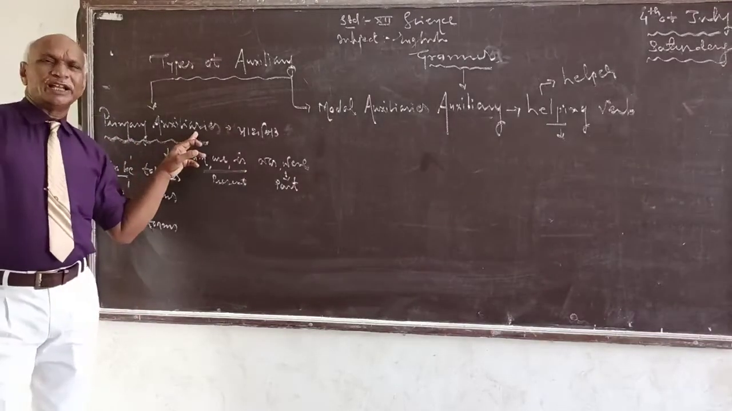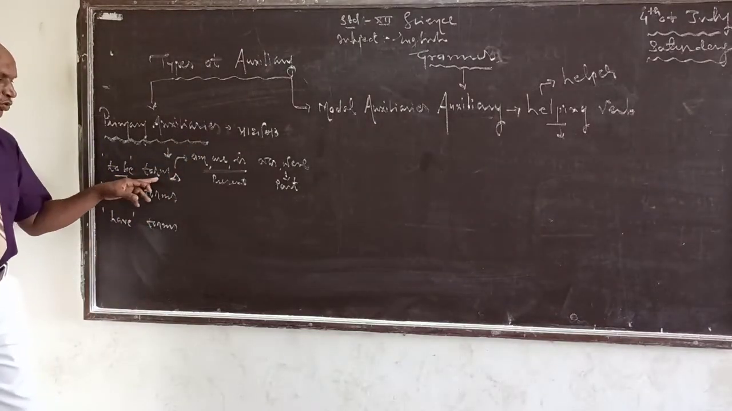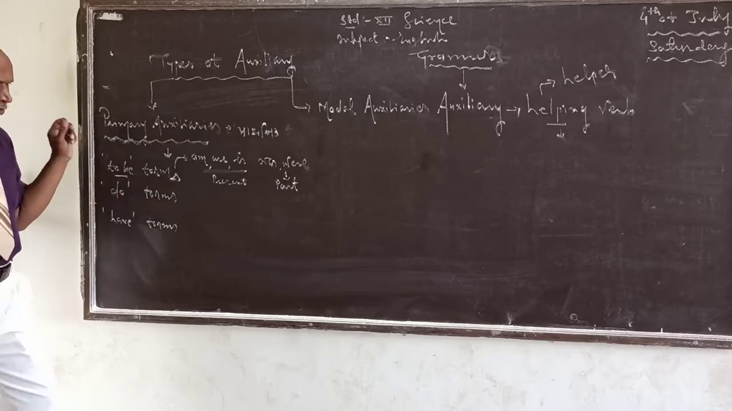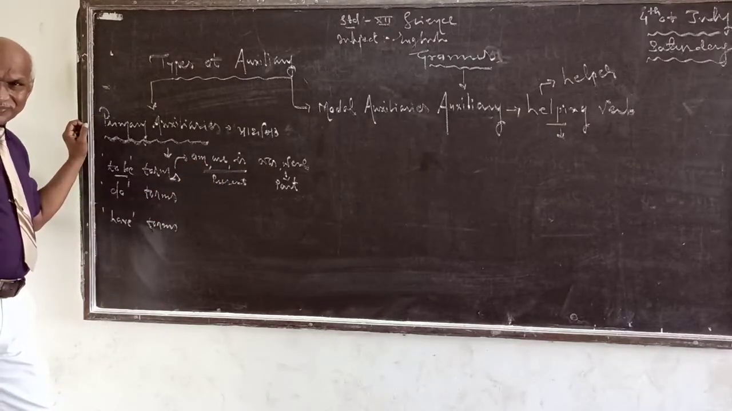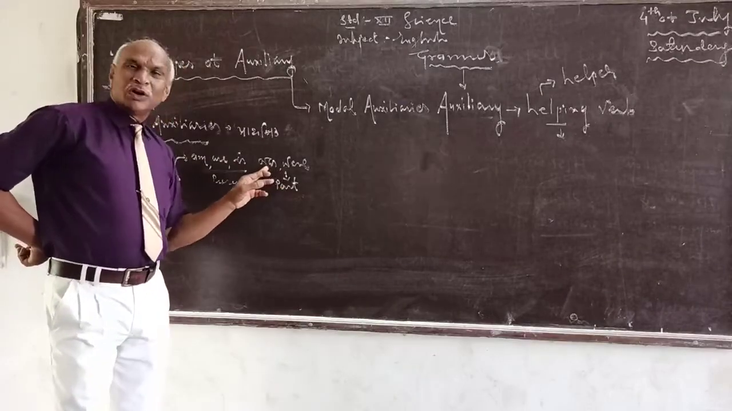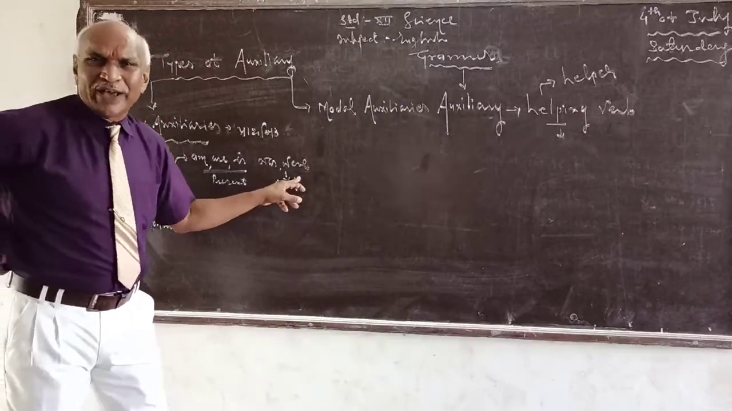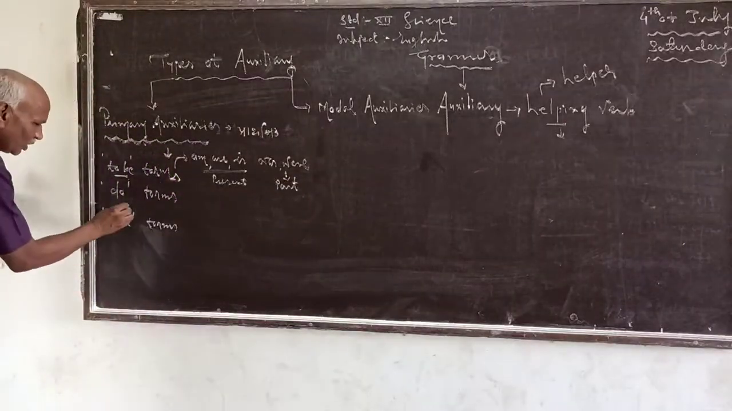Primary auxiliaries, that means they are to be forms. To be means am, are, is. Present form. Past form, was and were. Right? Okay.